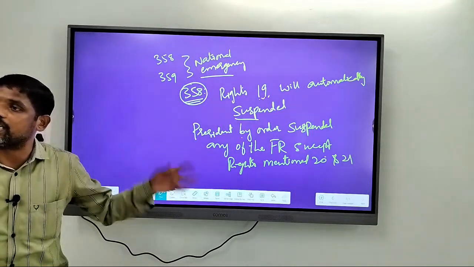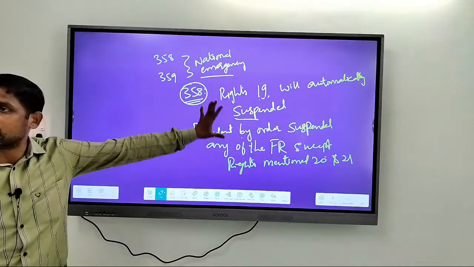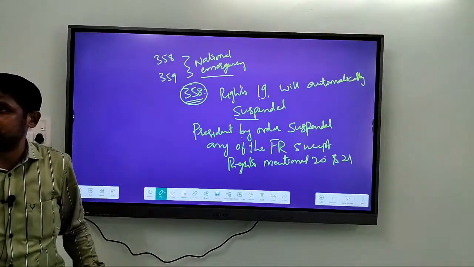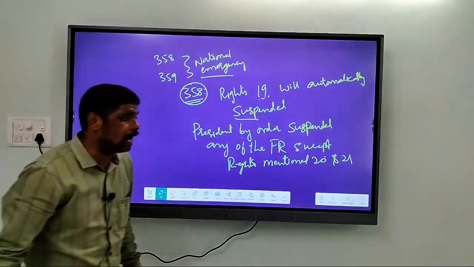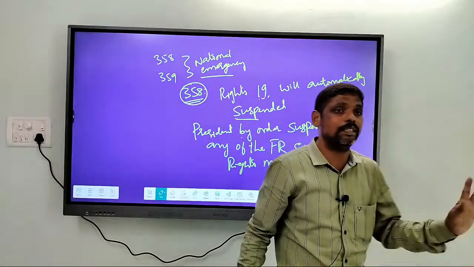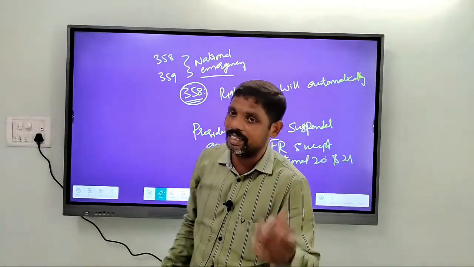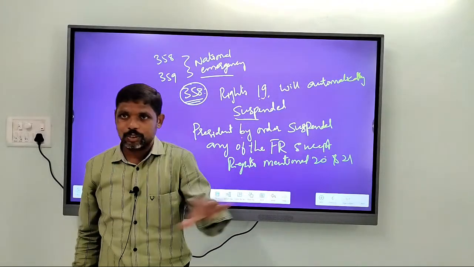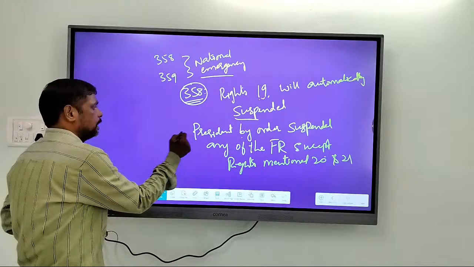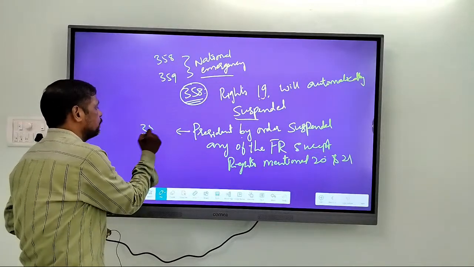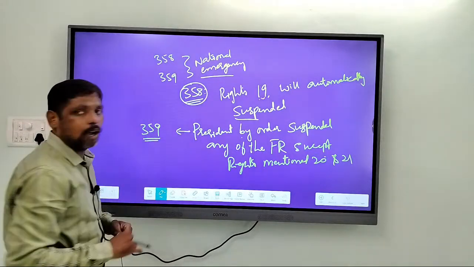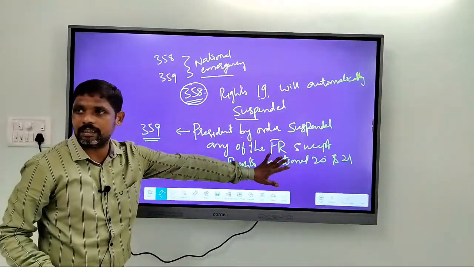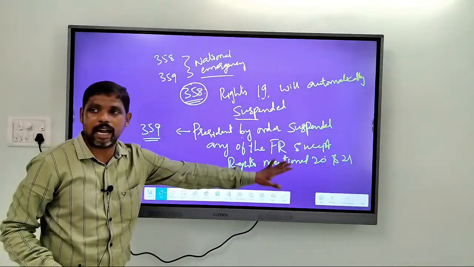Then what about Article 32? Article 32 is also a part of fundamental rights. Whether Article 32 can be suspended or not. The writs mentioned in Article 32 can be suspended during national emergency or not. One of the important debates in India, a landmark judgment has come on this point. This is clearly mentioned in Article 359. According to Article 359, the President of India by an order can suspend any of the fundamental rights except the rights mentioned in 20 and 21.